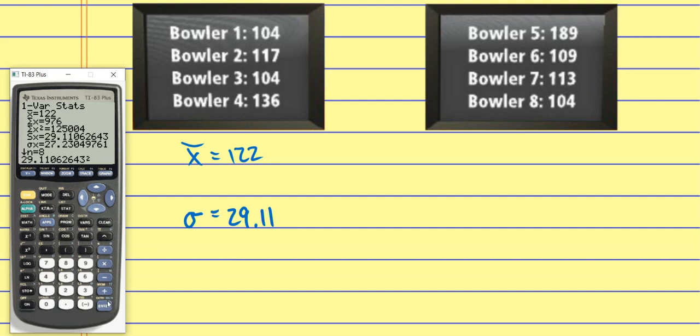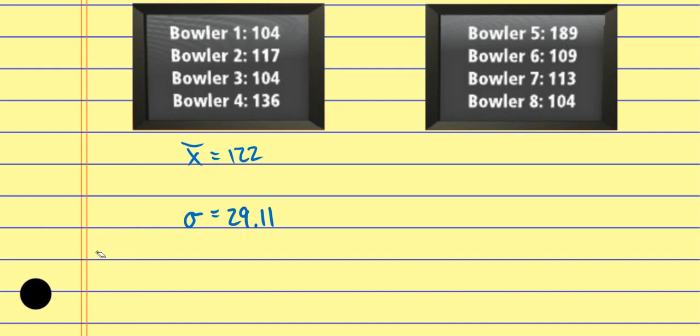When we're doing the formulas by hand, typically we'll find the variance, and then we'll take the square root to get the standard deviation. But when we do it on the calculator, it will give us the standard deviation. We have to square it to get back to the variance. So 847.43. And again, I'll label that as sigma squared for this one, okay?